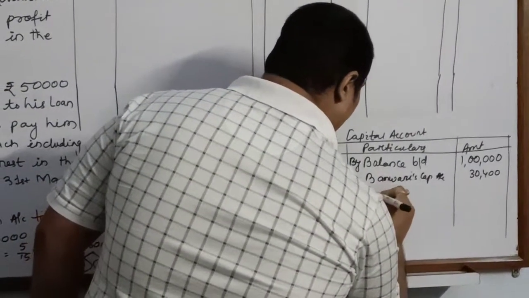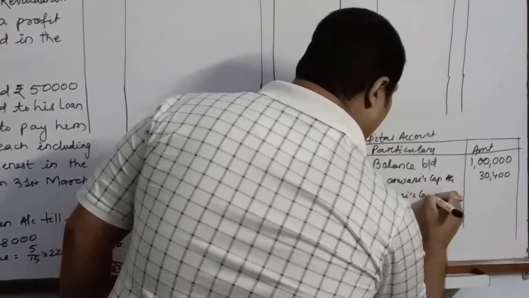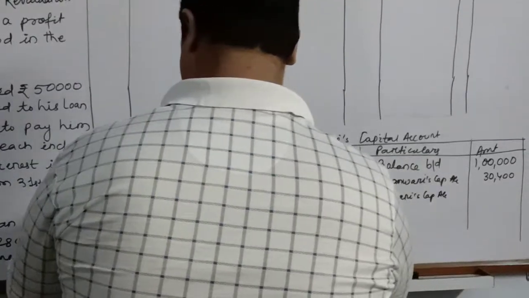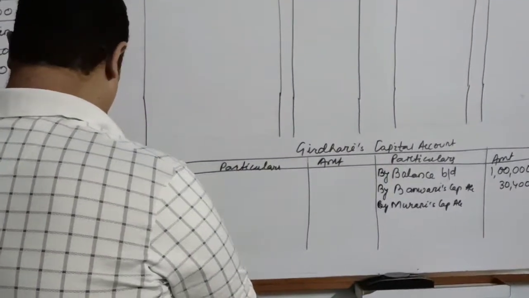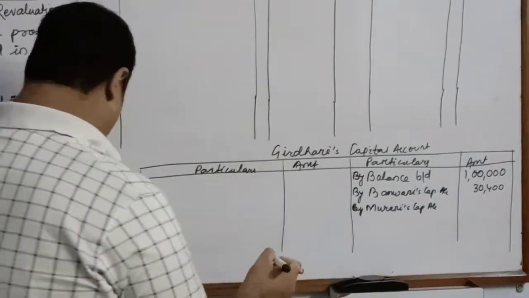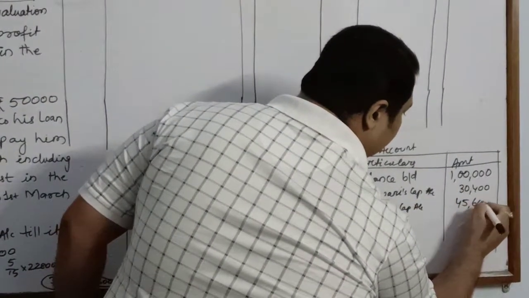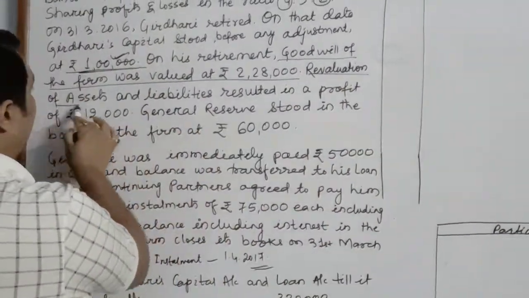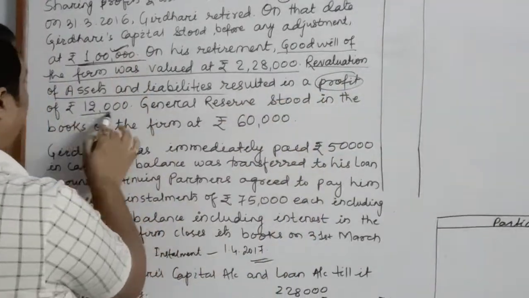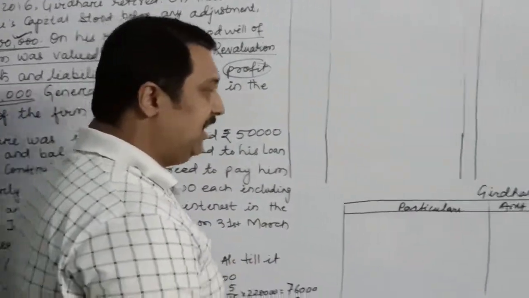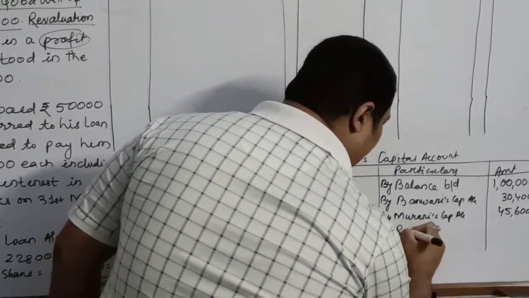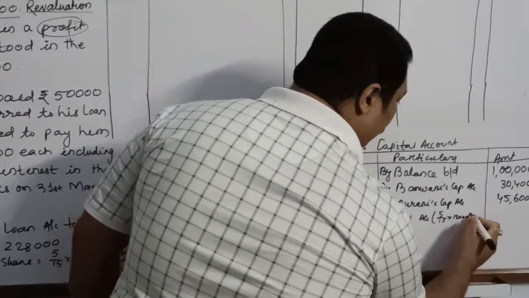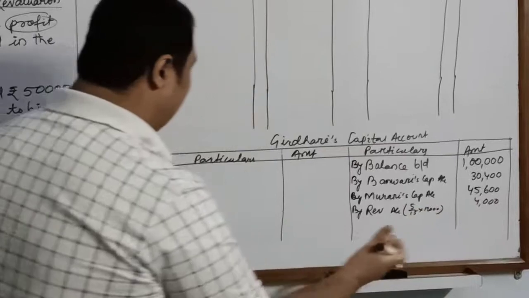So by Murari's capital account, Murari is going to pay 45,600. After this, children, there is a profit on revaluation. There is a profit of rupees 12,000. So a share has to be taken out from here. So I will write by revaluation account. So 5/15 of 12,000 will be rupees 4,000. So that is the share.